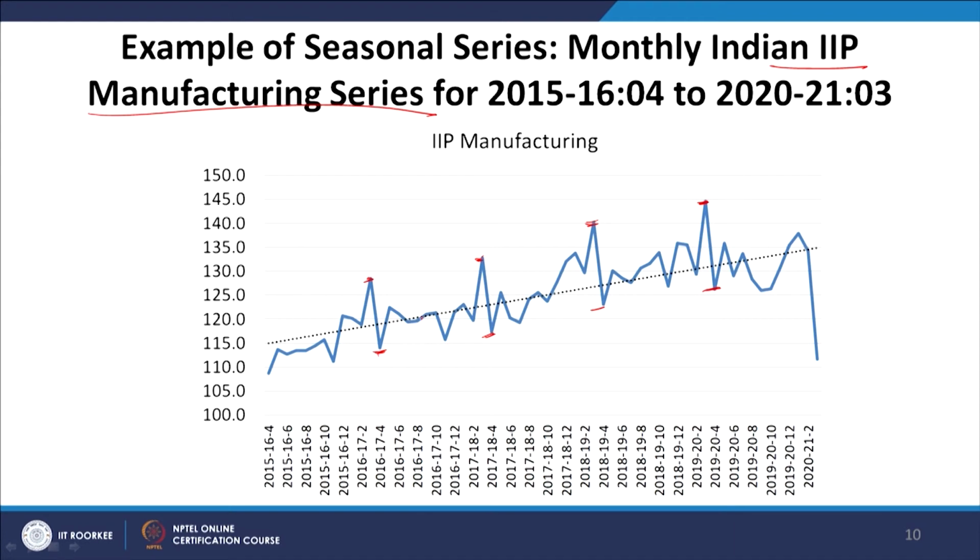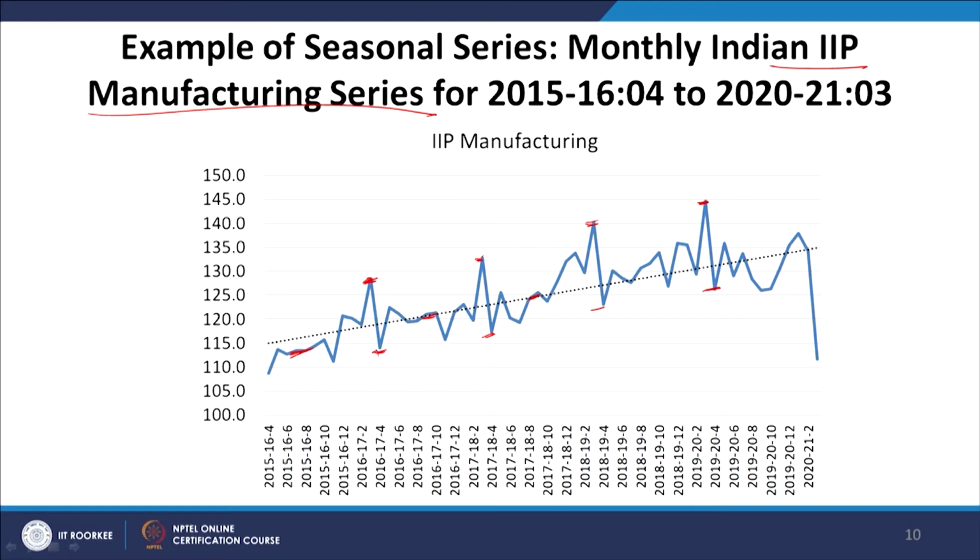Now, there are certain seasons where not much variation is observed. But what pronouncedly comes out is that in March it reaches a peak, and across all the years, the month of March records the highest figure for the Indian IIP manufacturing series.